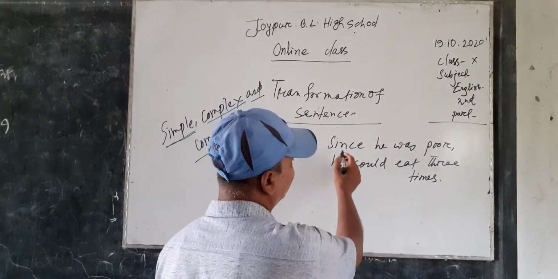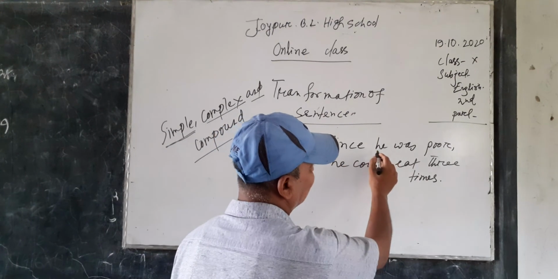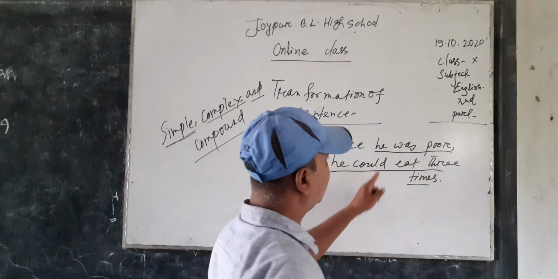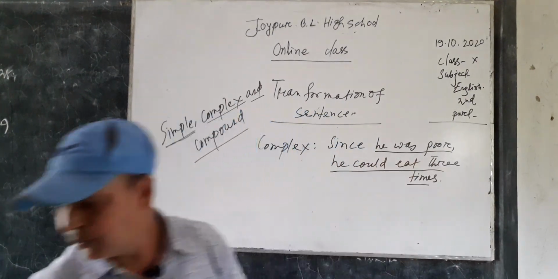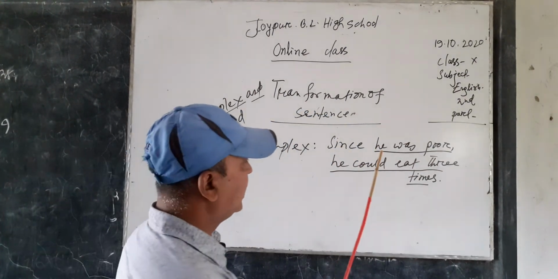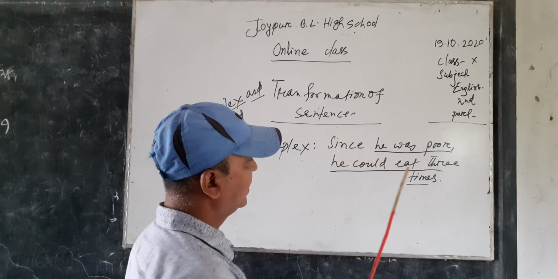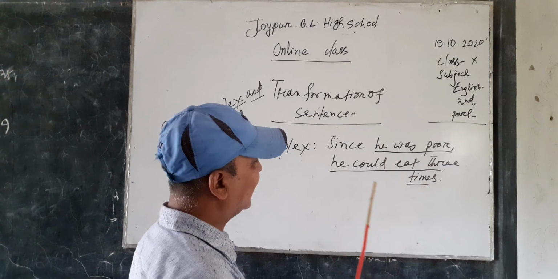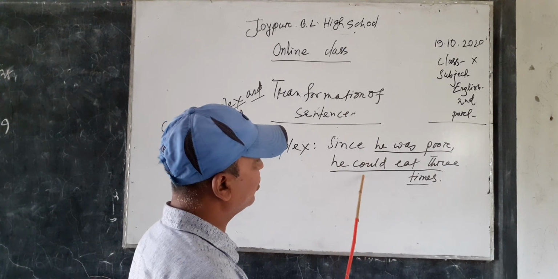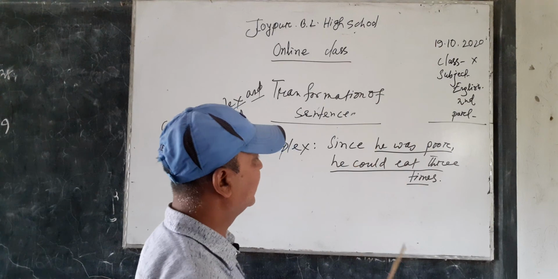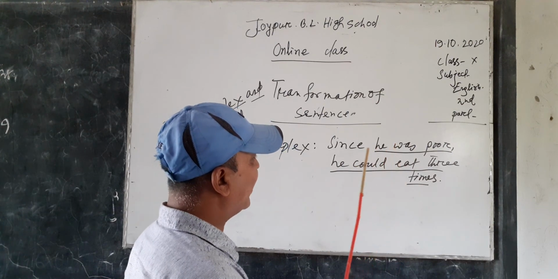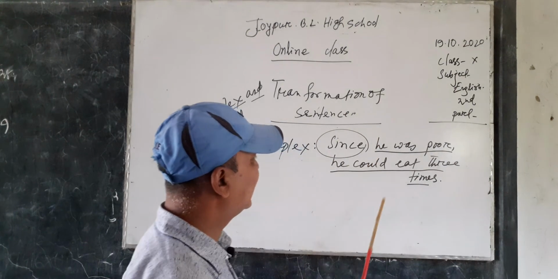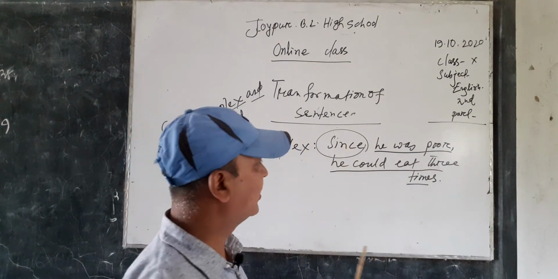It is a complex sentence because there are 2 clauses. He was poor. This is a clause, and there is another clause also. He could not eat 3 times. These 2 clauses are combined by a subordinating conjunction. Since is a subordinating conjunction.